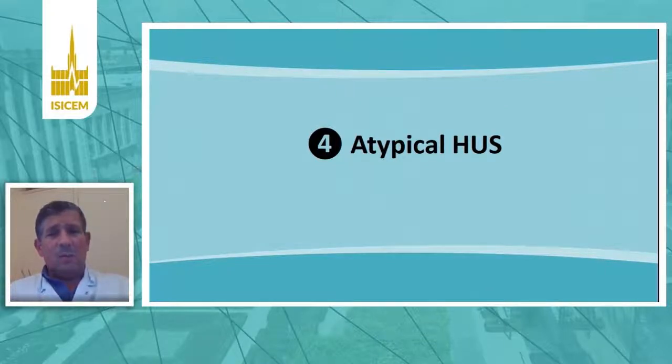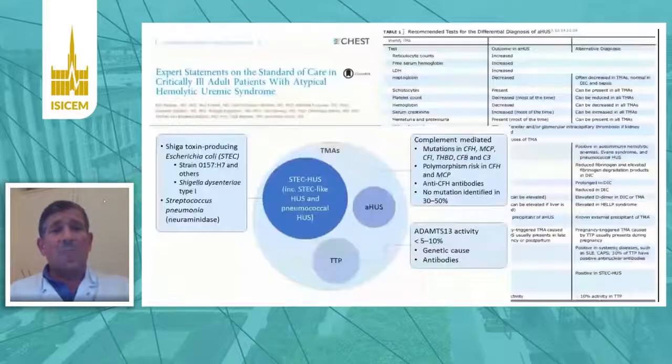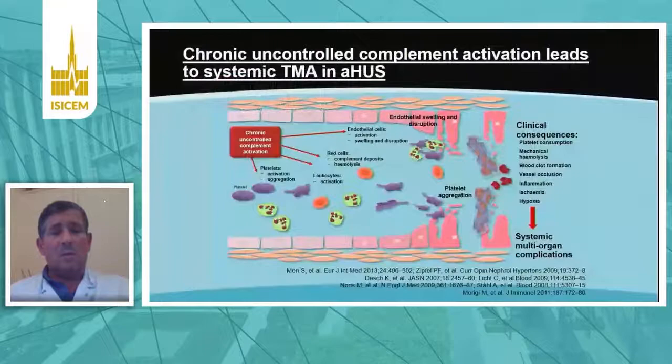Out of ADAMTS13, we have the atypical HUS that is not related to ADAMTS13 deficiency, but to a complement-mediated disease. There are many different forms. aHUS poses the problem not only of acute organ dysfunction, but also long-term evolution with long-term renal insufficiency, making that most of the patients, if they are not treated correctly, would require dialysis or even transplantation for aHUS. So we know that the blockade of the complement system is the key factor that has improved not only the control of hemolysis, but also the renal function.